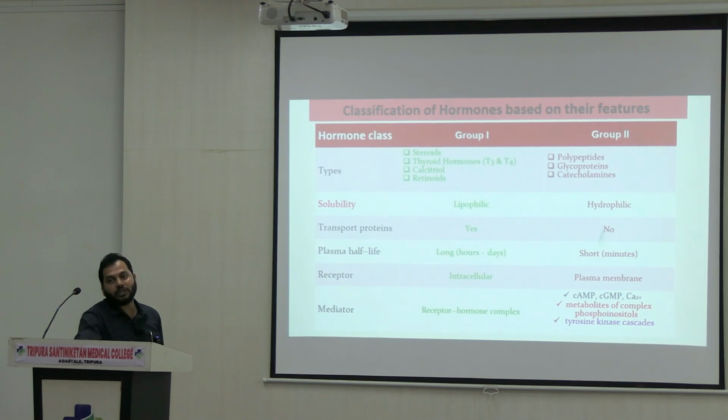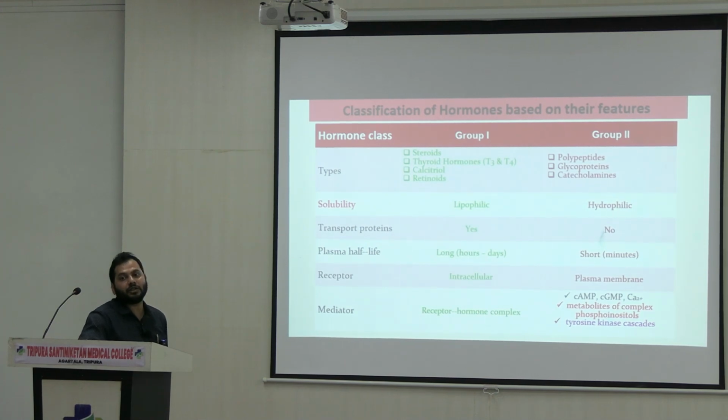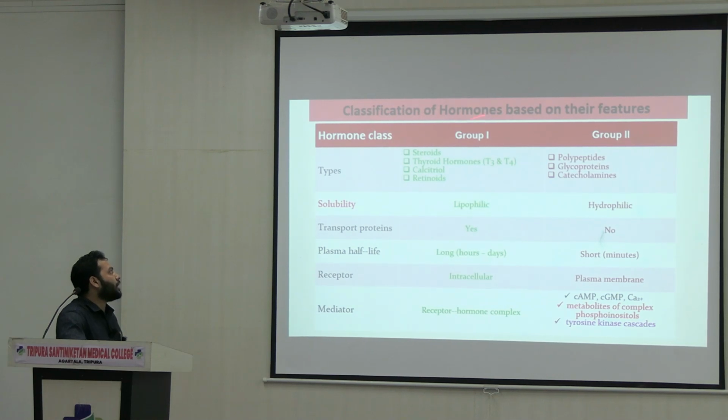Plasma half-life of hormones is the time in which 50% of a particular hormone is eliminated from circulatory blood. It means the time required to eliminate 50% of the hormone from circulatory blood is the half-life of that particular hormone. So here you can see the hormones belonging to group 1 have a little longer half-life in comparison to hormones belonging to group 2, right?